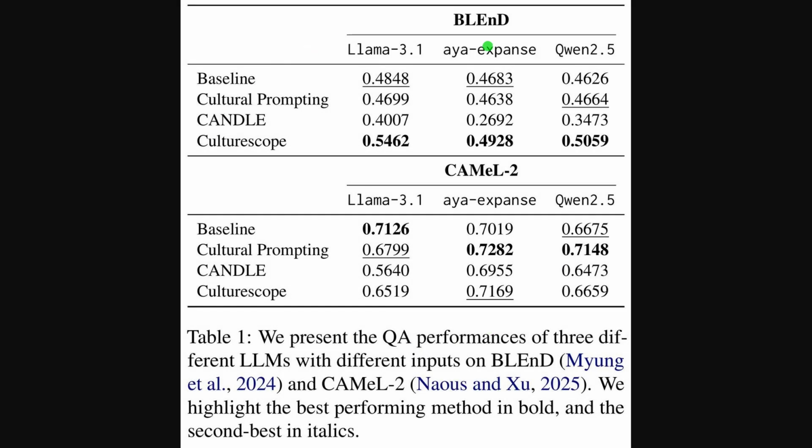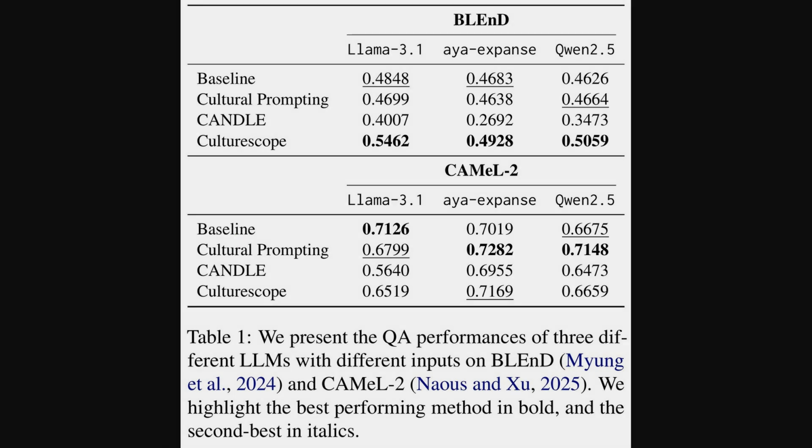Moving to the results table, we see accuracies for three 8 billion class models across two datasets, BLEND and CAMEL2. The key pattern is consistent. CultureScope prompts lift open-ended question answering above baseline and above CANDLE, while cultural prompting sometimes helps but not reliably. Notably, on BLEND, CultureScope tops all inputs for every model, and on CAMEL2 it stays competitive, landing second in 2